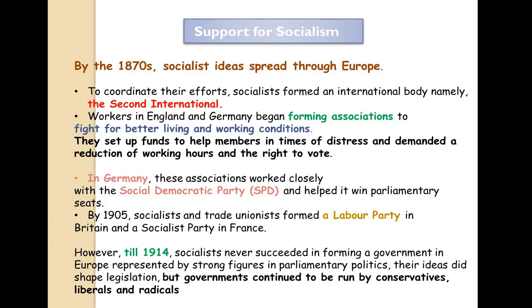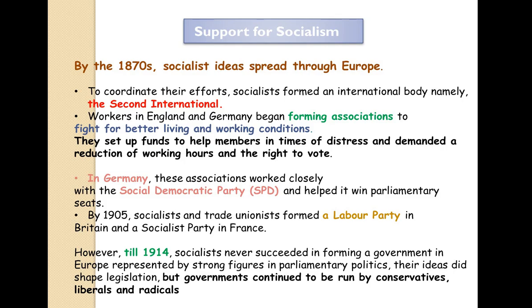The same thing was happening in Germany also, but there these national bodies formed by the workers were working together with the SPD, which is the Social Democratic Party, and helped in winning parliamentary seats. So when they work closely with these kinds of parties, they're also helping them win parliamentary seats for a majority, and that was also a particular point of the socialist group.